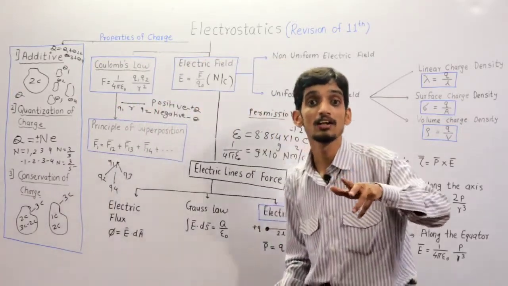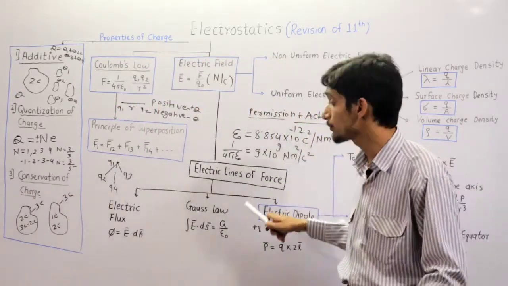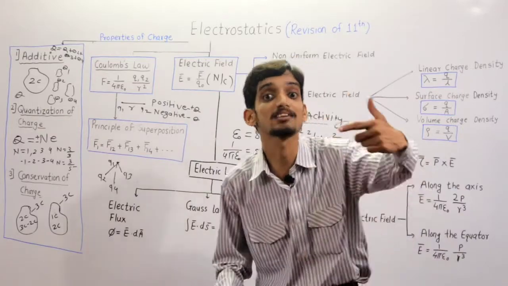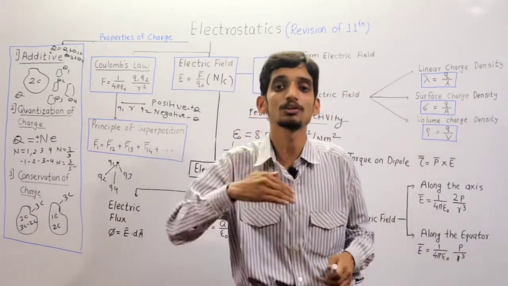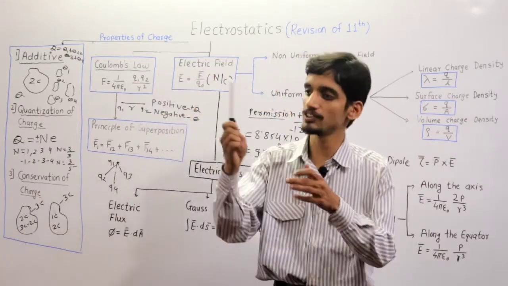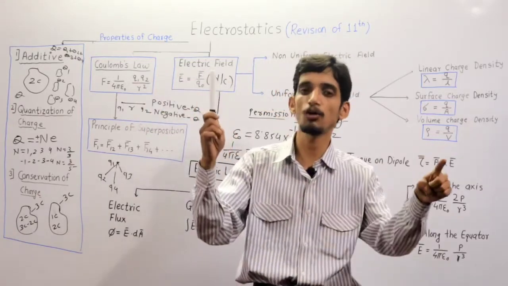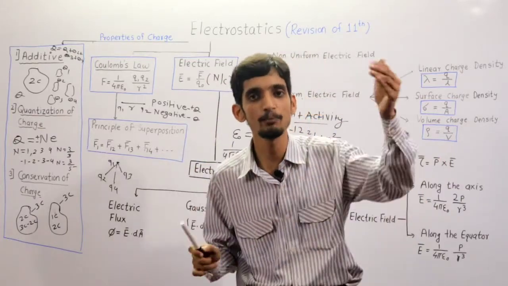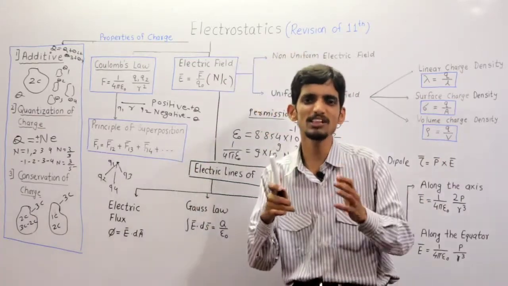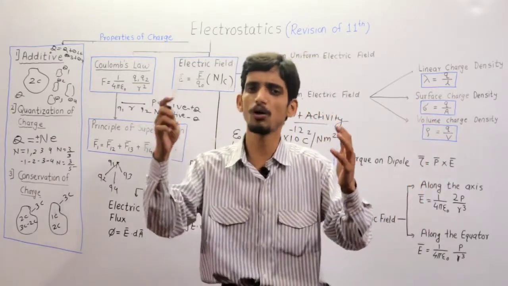Faraday told that the lines of force are the dedicated path along which a charge would travel. If this is a charge, then there is one path along which that charge will move if it is set in free motion. So it is a prediction, the charge will move along this path.